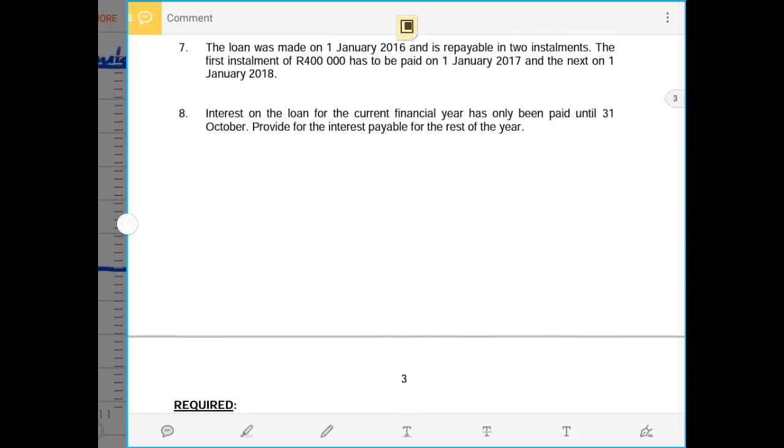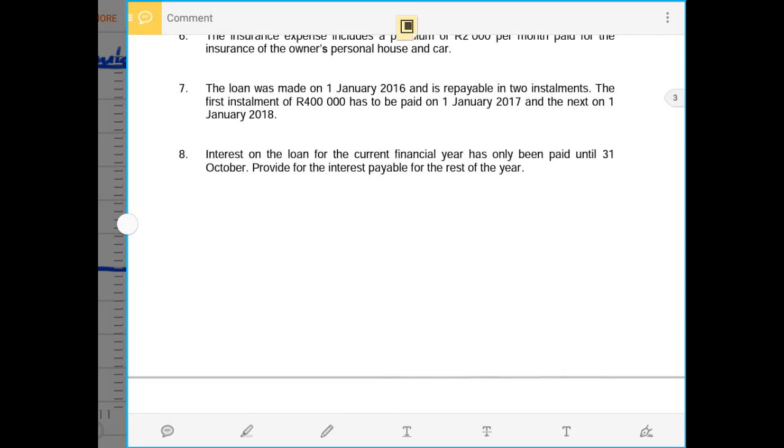Number 8, which is the last adjustment, says that interest on the loan for the current financial year has only been paid until the 31st of October, and to provide for the interest payable for the rest of the year. So now it means the interest has been paid only for 10 months.